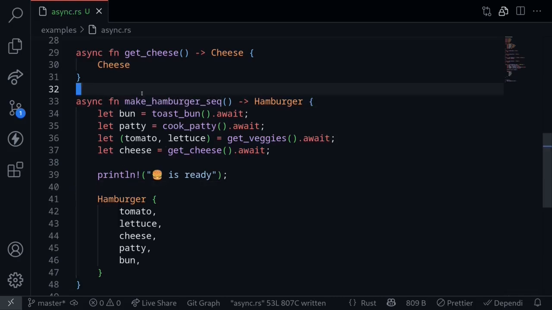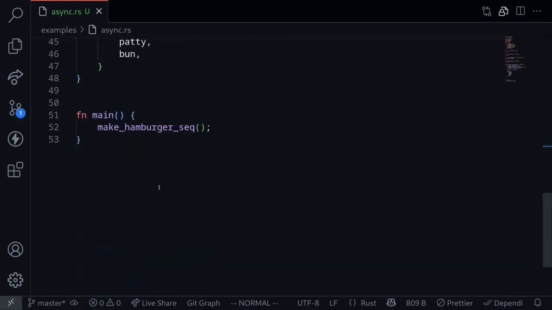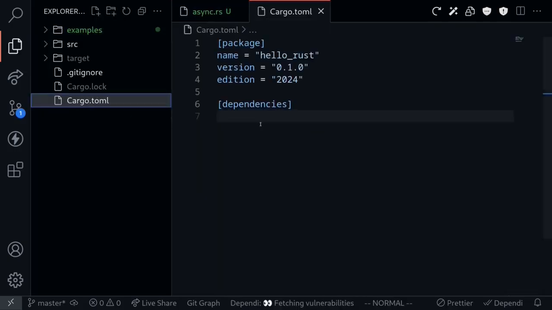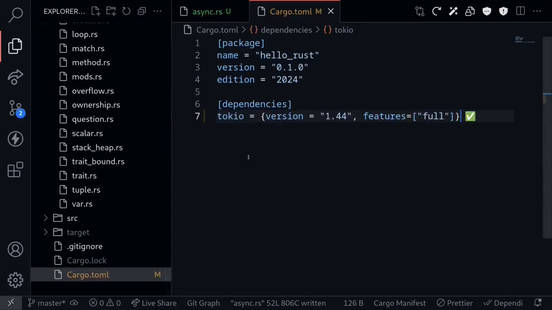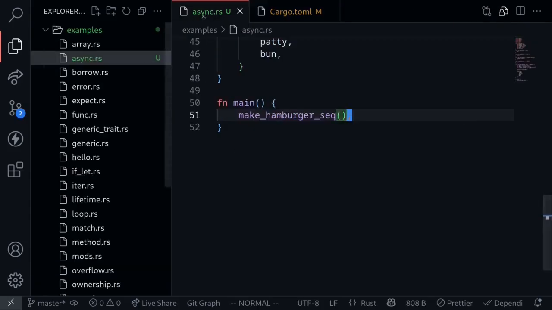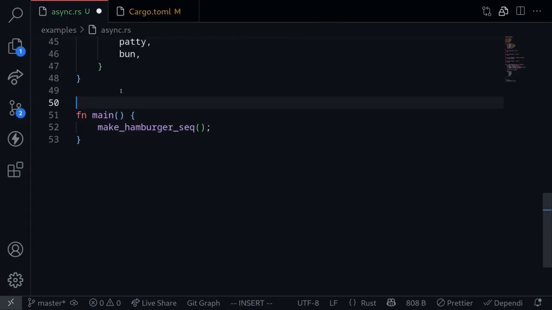Now to be able to execute async code, we'll need to install a library. So inside Cargo.toml, we'll install the library that will enable us to execute async code. There are several libraries that will allow us to execute async code, but probably the most popular one is called Tokio. So in this video, I'll be using Tokio to execute async code. Now let's go back to our example, async.rs. There are several things that we need to do so that we will be able to execute async code inside the main function. The first thing is to declare an async runtime.